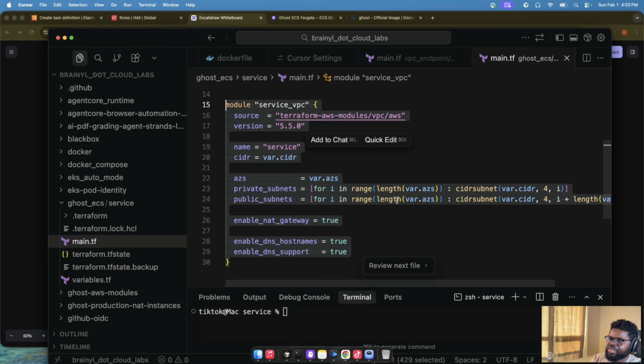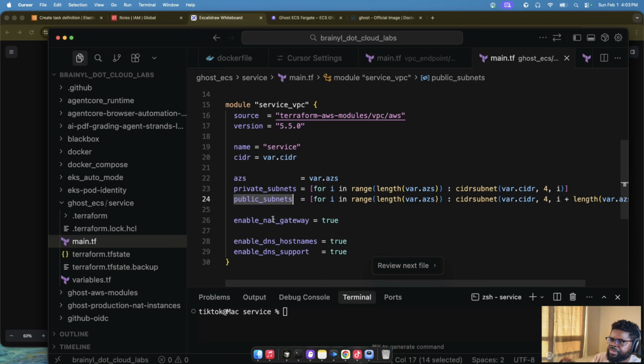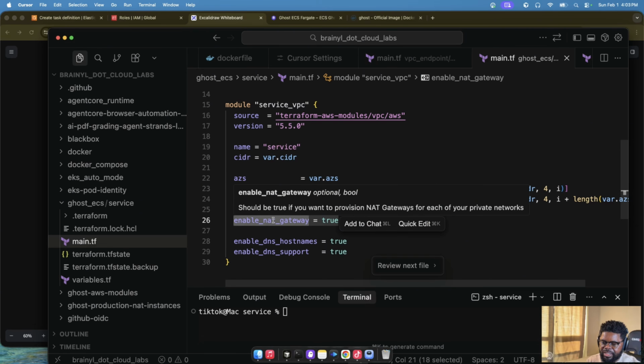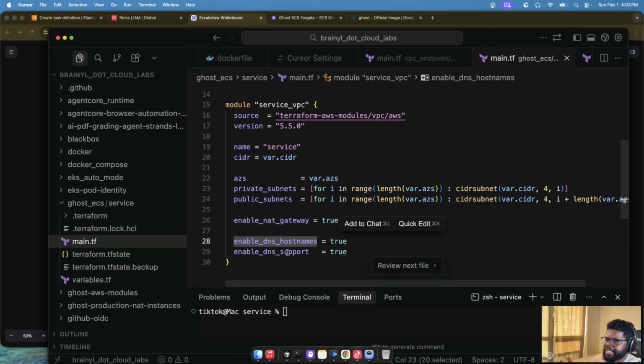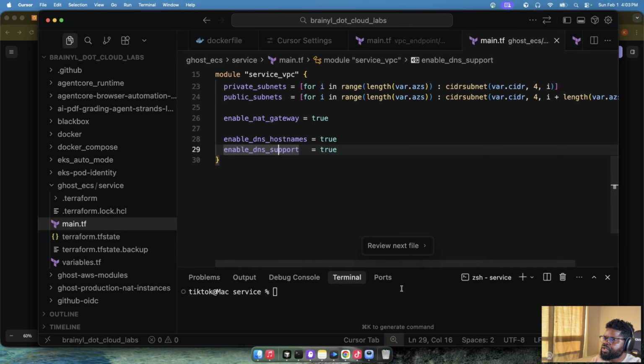Here, I'm just going to use Terraform just because I don't really want to go through the stress of creating a VPC, right? We're creating a VPC. We're giving it a private subnet, a public subnet. We're creating a NAT gateway, right? Just to allow the things that are in the private subnet to be able to go to the internet. We're saying enable DNS support. That's all we need. We just want a VPC for our work, okay? So what I'm going to do here is I'm just going to do terraform apply, okay?